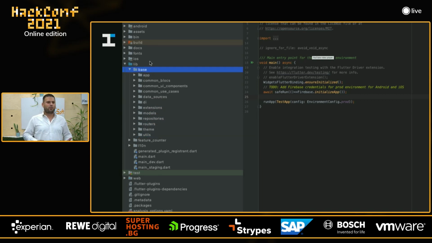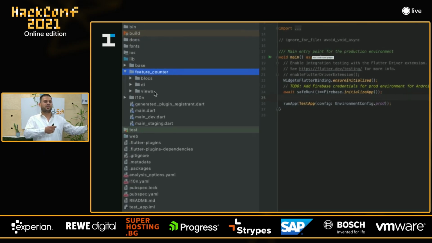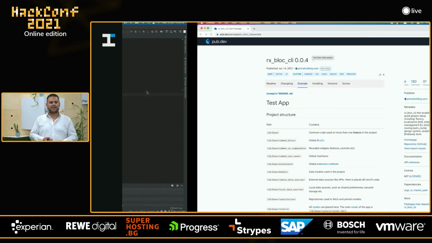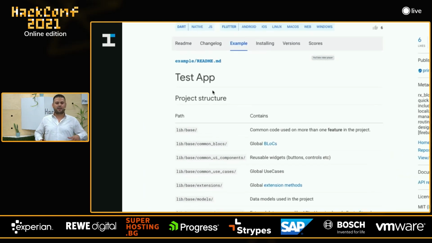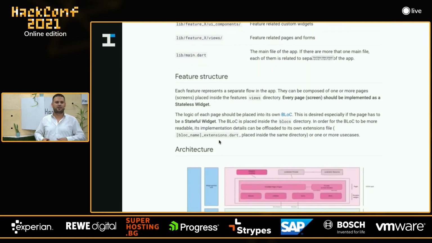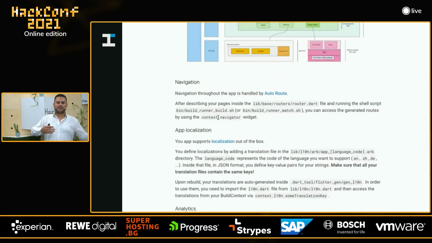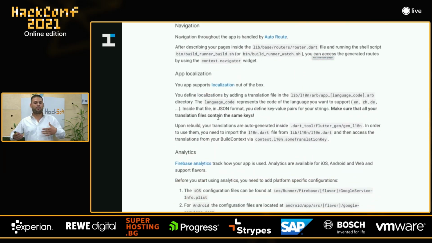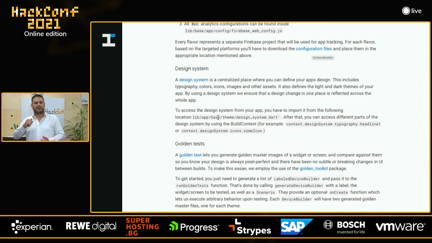The project will be organized by features, which means that you have a folder for each feature with blocs, DI, and views. For sure, you can go to the documentation and read all the details like project structure, architecture, feature structure, etc. Be aware that this will be the base for your technical documentation. This will be your default README file, which is great.